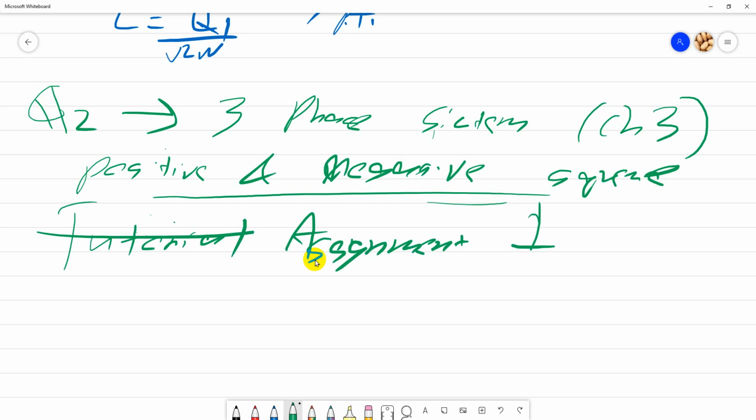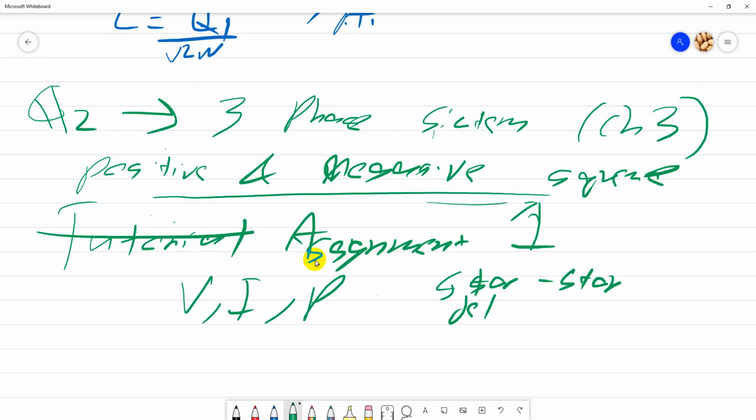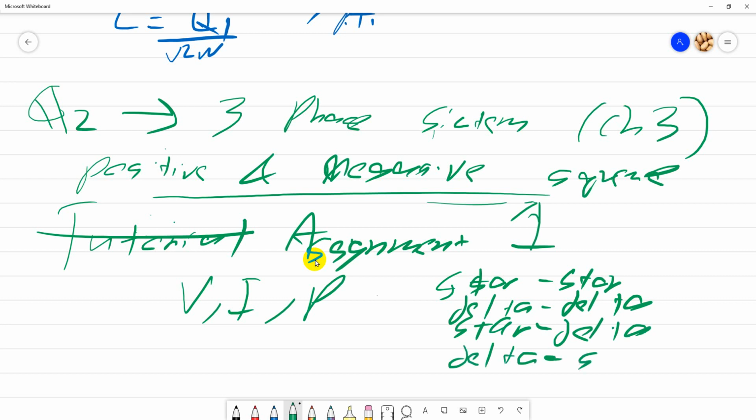Assignment 1. Okay, you just submit it. Try to refer back to this, how to calculate the voltage, current, and the power for star-star, star-delta, delta-delta, and delta-star connection.